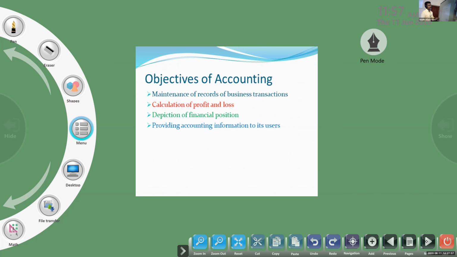Who are using that we will study in the next topic. Providing accounting information to its users. So these are the 4 objectives of accounting. So first one, maintenance of records of business transactions. The main objective of accounting is to keep records of business transactions, keep records of business dealings.